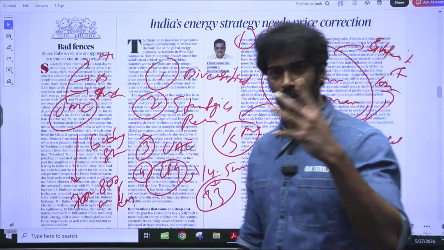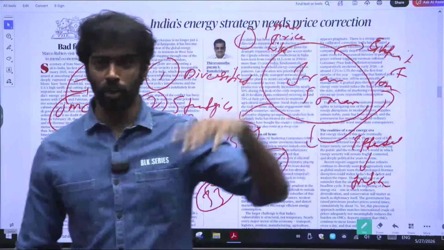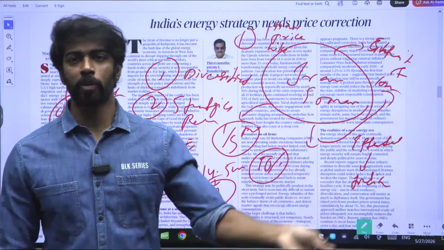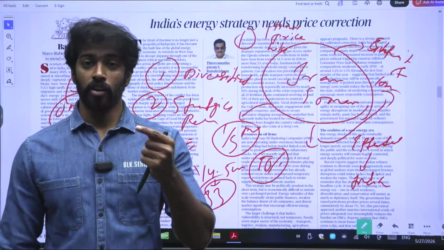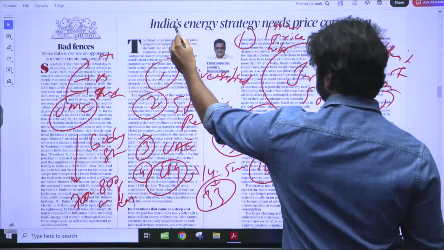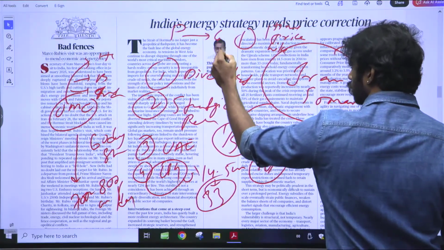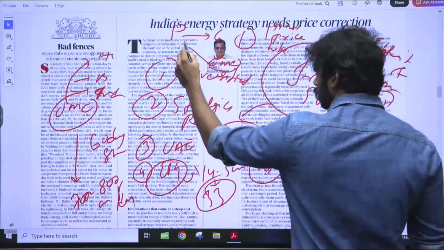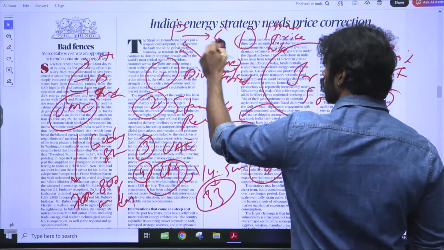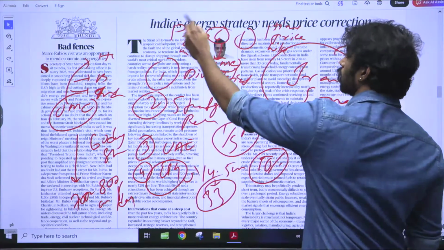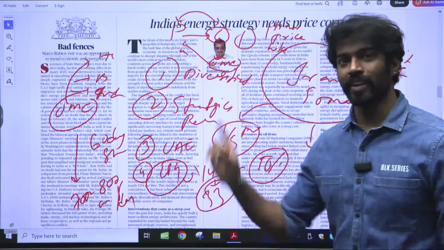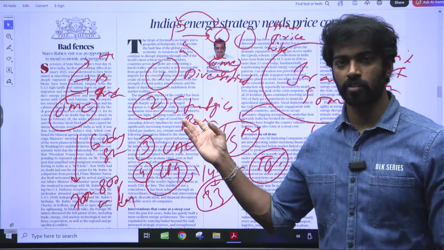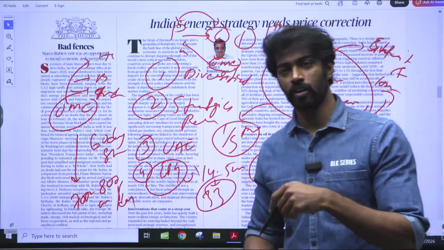Right? It is not getting it from anywhere. No one is giving money to the government. Who is giving money to the government? People are giving money to the government. So, if people are giving money to the government and the government is giving it to the oil marketing companies, and oil marketing companies are selling to us at a low price, then who will give the government the money? Again, people. So, what will the government do? The government will raise the taxes. Whenever taxes rise, what will happen? Obviously, people will again suffer.